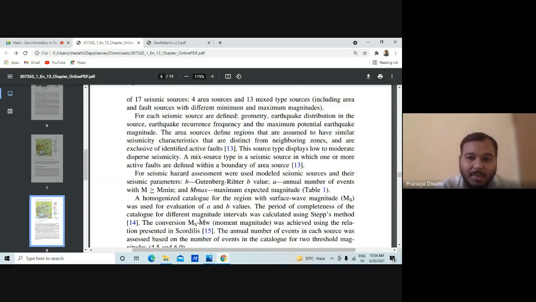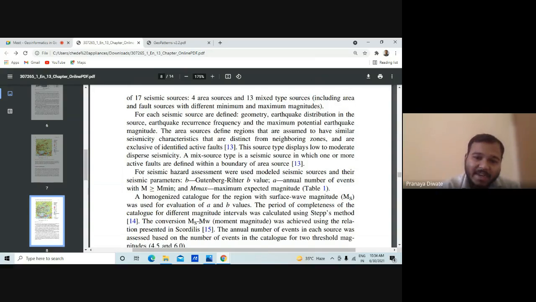The area source defines the regions that are assumed to have a similar seismicity, a characteristic that is distinct from the neighboring zone and exclusive of identified active faults. This source type displays low to moderate dispersed seismicity. A mixed source type is a seismic source in which one or more active faults are defined within the boundary of an area source. For seismic hazard assessment, we use it to model a seismic source and its seismic parameters.